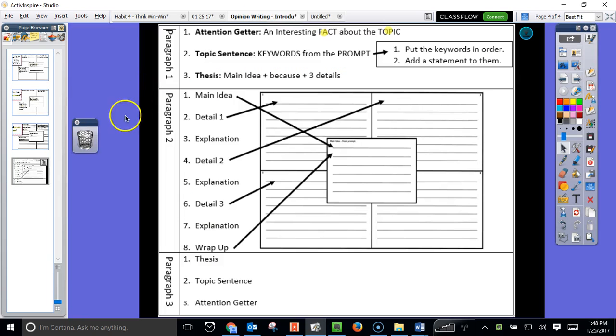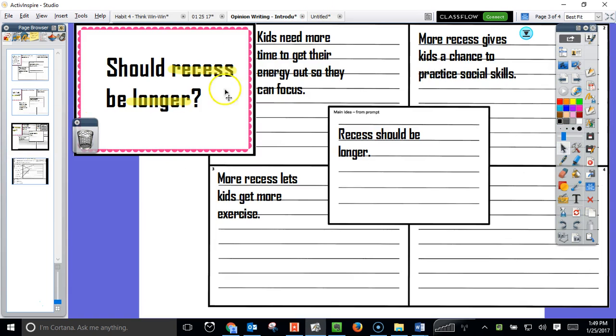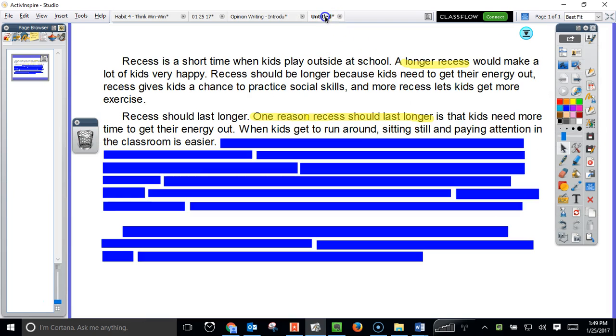Back to our note sheet. What comes next? Detail 2. It's right from our Foursquare. We're going to pull that over, and we're going to add it to our writing. And our second detail on the Foursquare is more recess gives kids a chance to practice social skills.